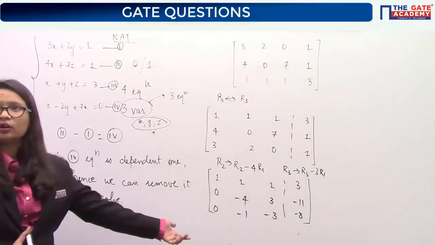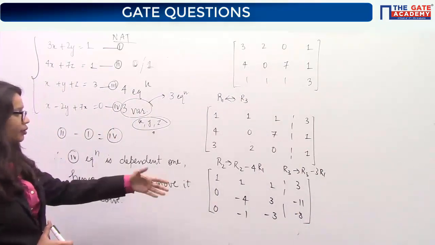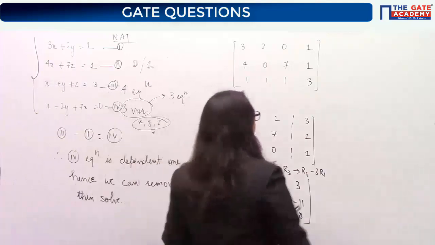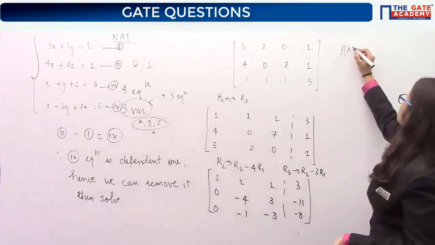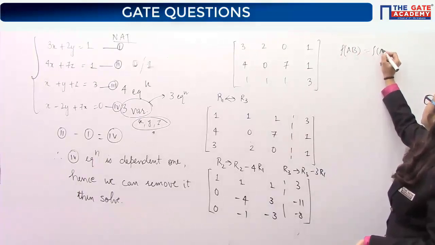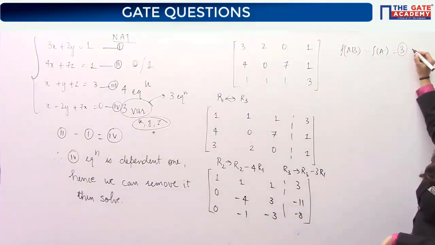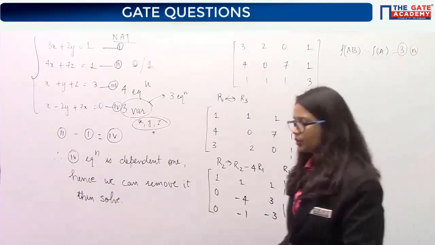If you look here also, you cannot get any relationship among the rows. That means all of the rows are independent. That means the rank of A, B and the rank of A are both the same and equal to the number of variables n. That's why it is a unique solution.